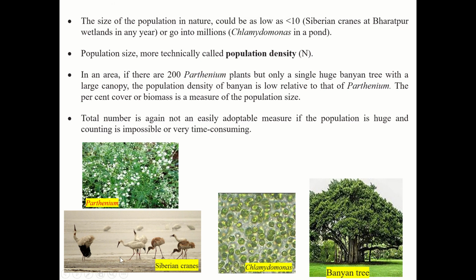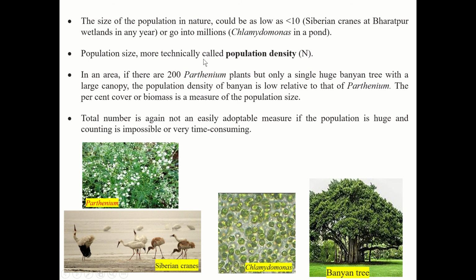These are the Siberian cranes, which is also one population, and these are the Chlamydomonas species. If you take one drop of fresh water, you will find thousands of Chlamydomonas present in that one drop of water. So the population size varies.